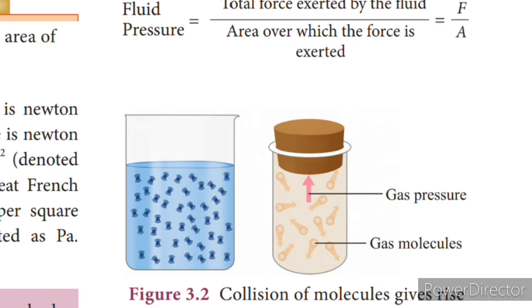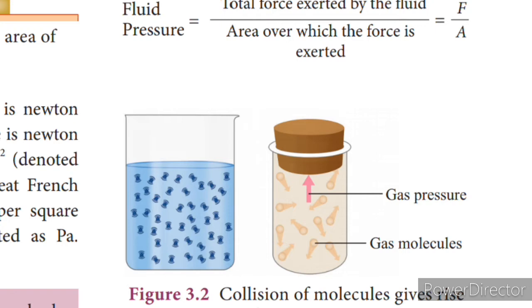So look into the picture, children. Here you can see two containers, one containing the liquid, the other containing the gas, isn't it? Now having said that the gas and the liquids are the fluids, and we also said that the molecules present in these fluids move in constant and rapid motion.